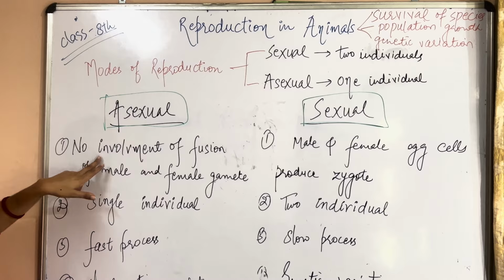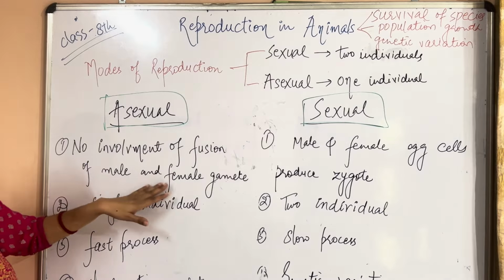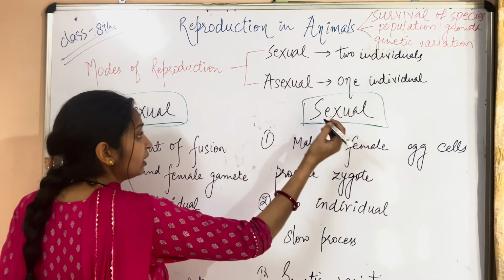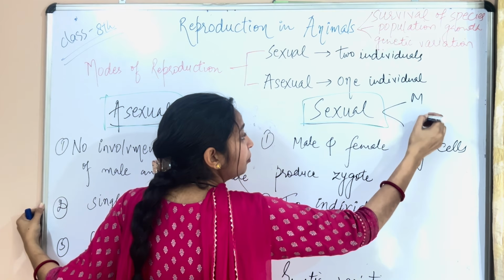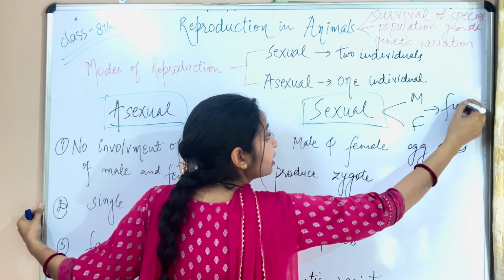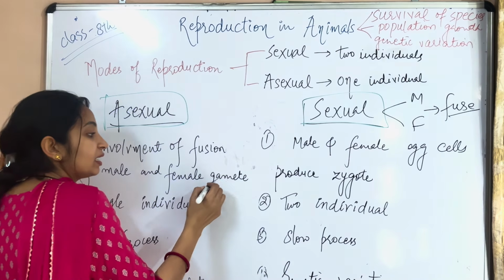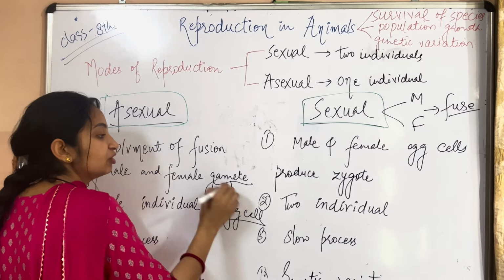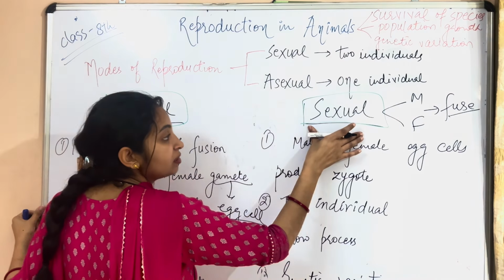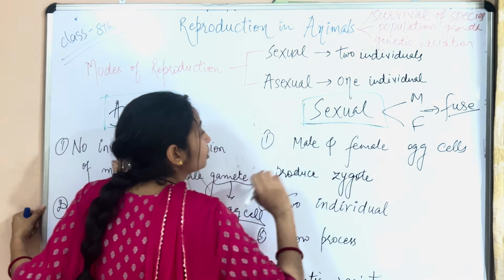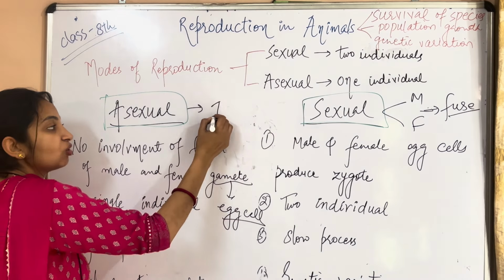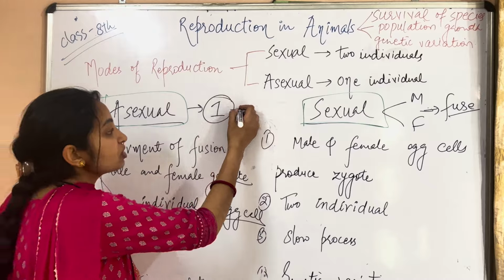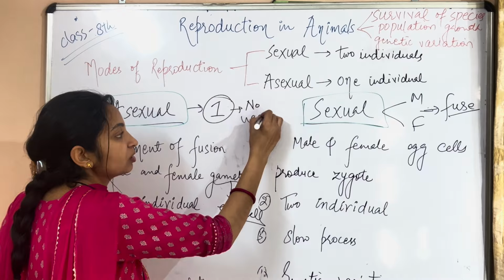Asexual reproduction means no involvement of fusion of male and female gametes. Definitely if there are male and female, so egg cell has to fuse. Egg cell is the gamete. Okay, this is the egg cell, which is known as gamete. In sexual reproduction, there is a need of fusion. And in asexual reproduction, already there is one individual. One individual means no need of fusion.